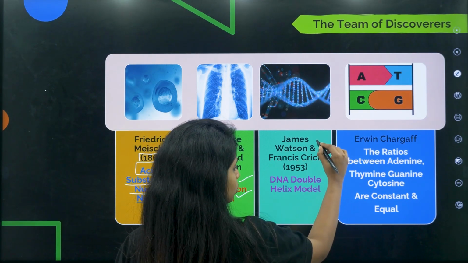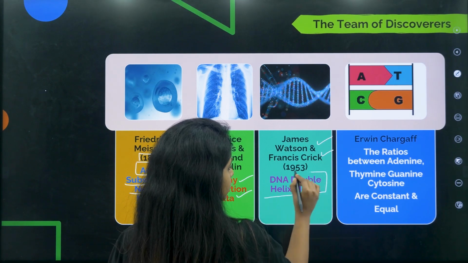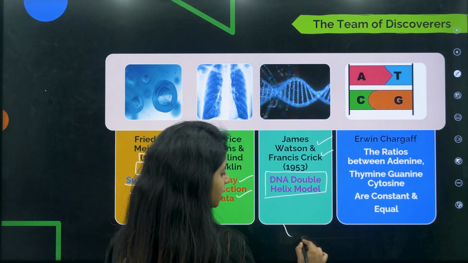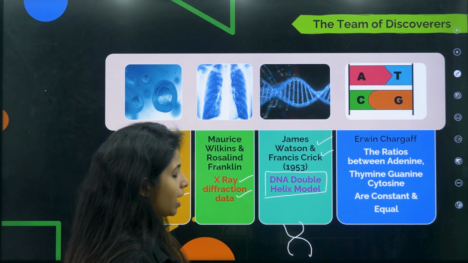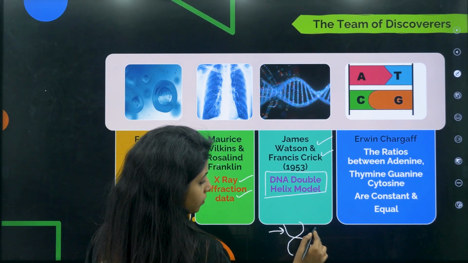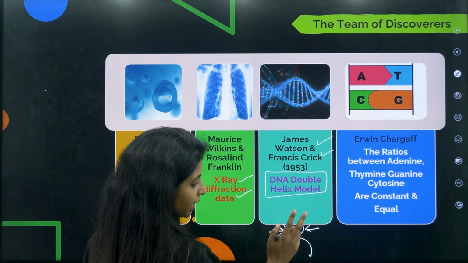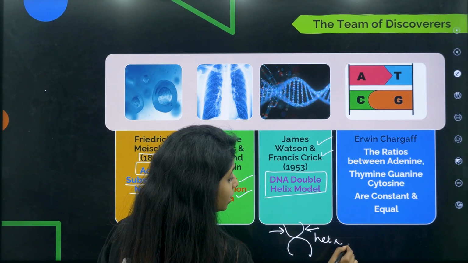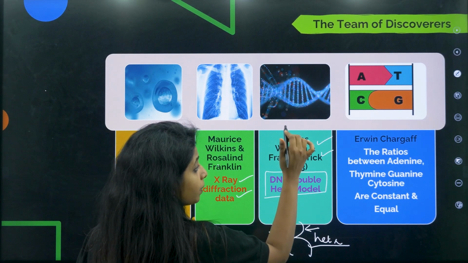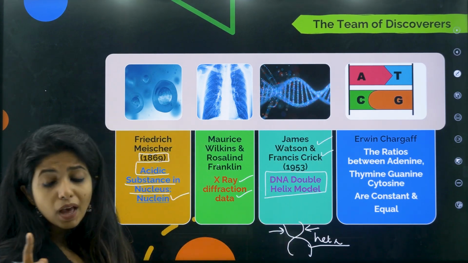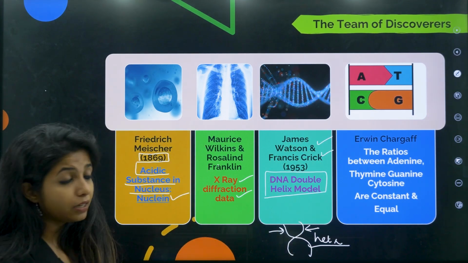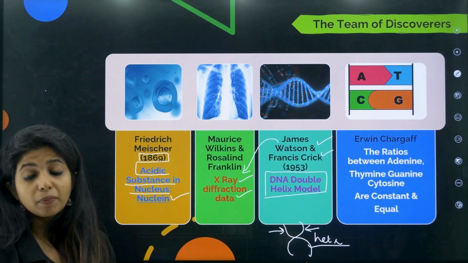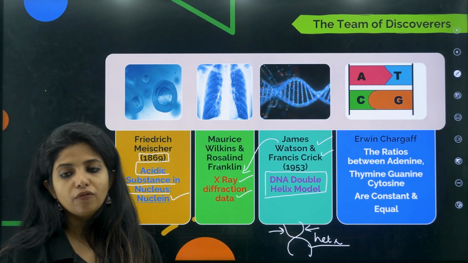Francis Crick and James Watson said, we have a structure to show, and that is the DNA double helix structure, as in this is one strand, this is another strand, so double. Helix as in when there are turns, you call it helix. So the DNA double helix model was given by James Watson and Francis Crick, but it would have been a failure if they did not get the data from the research done by Maurice Wilkins and Rosalind Franklin.